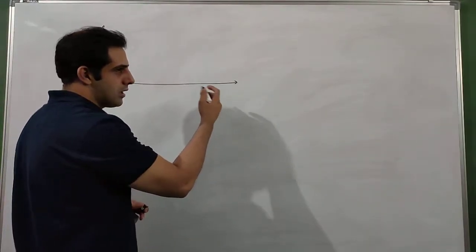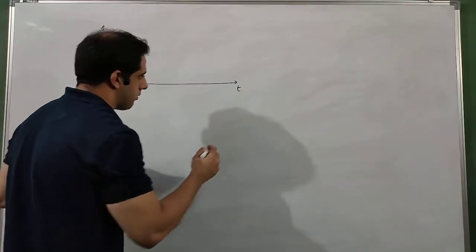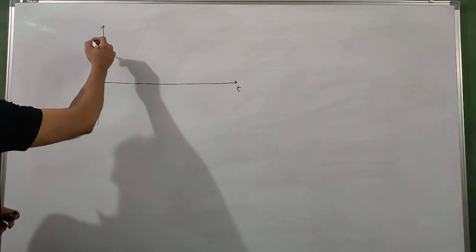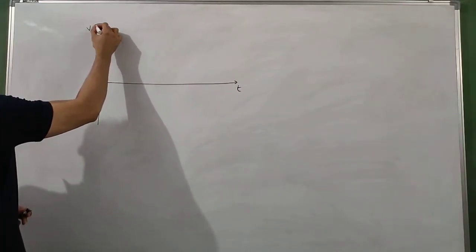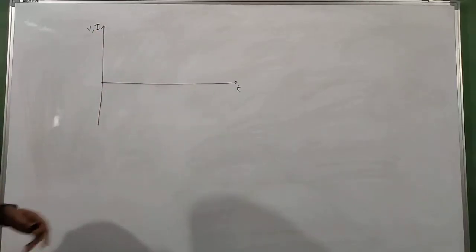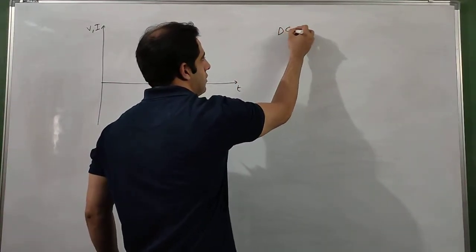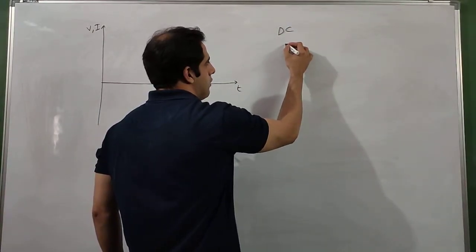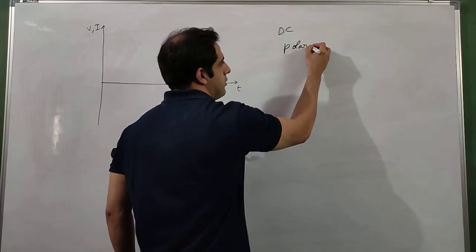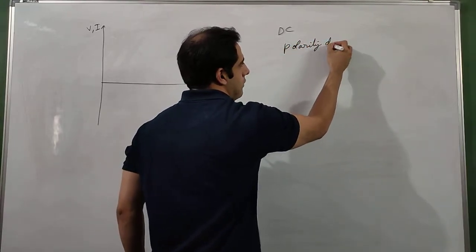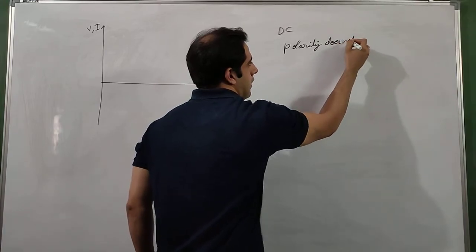Now if we plot the graph, it will be more clear with the help of the graph. Suppose we are plotting a voltage-time and current-time graph. We will plot both on the same graph. Now in case of direct current, in short we call it DC, the first thing we should know is that the polarity of the current doesn't change.